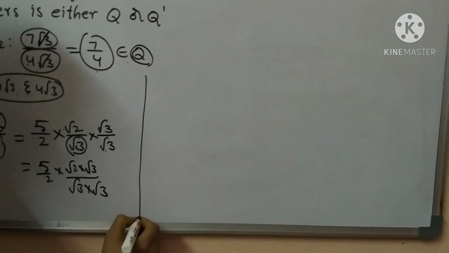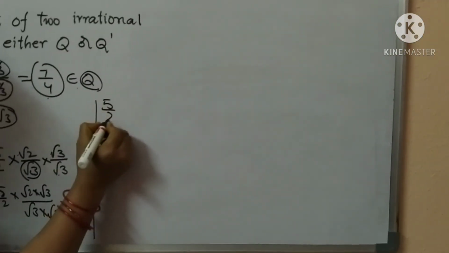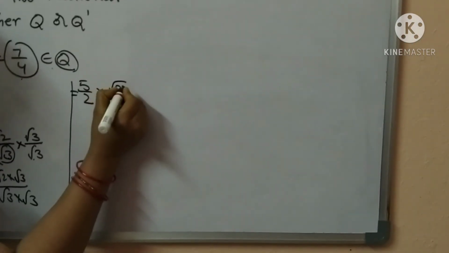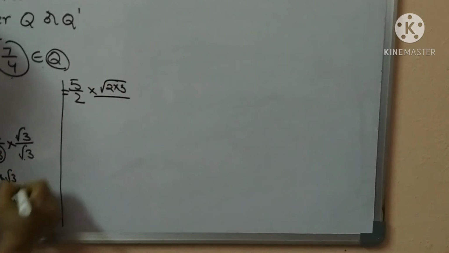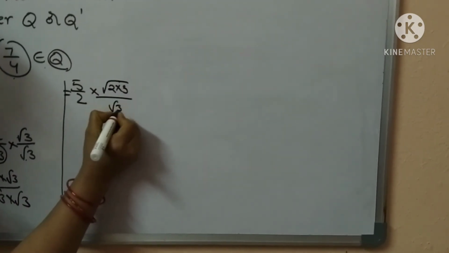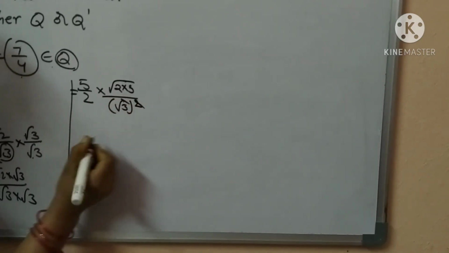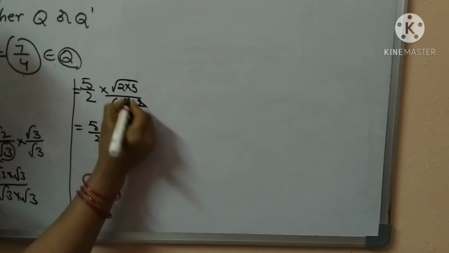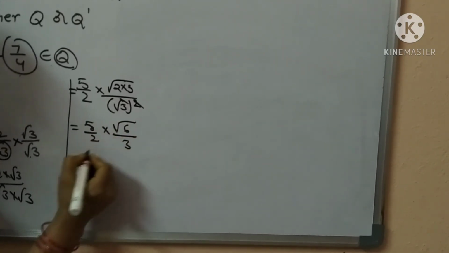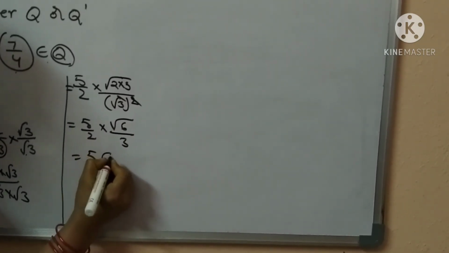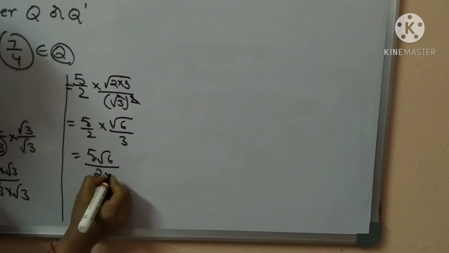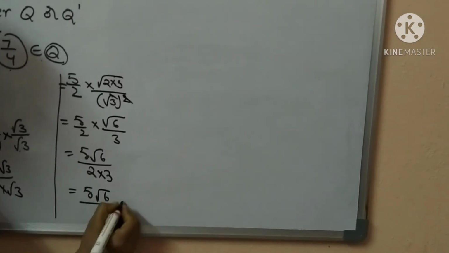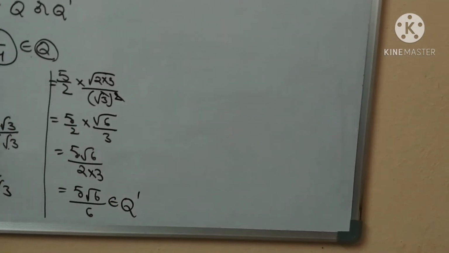Root 2 into 3 by root 3 into root 3 means root 3 whole squared. Square and root cancel, remaining 5 by 2 into root 6 by 3. Here write 5 root 6 by 2 into 3. That is 5 root 6 by 6, which belongs to irrational numbers.